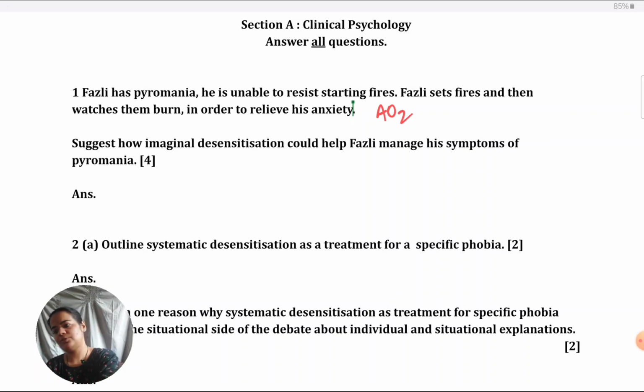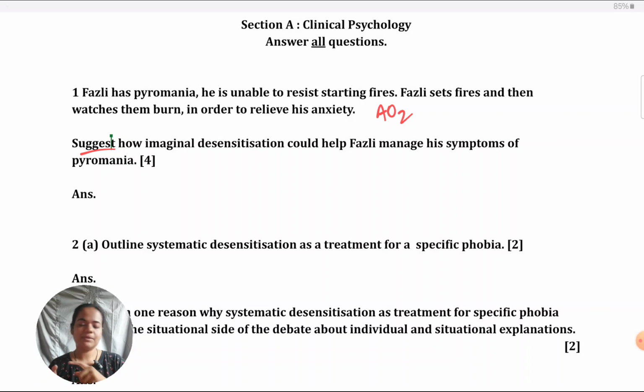Next thing you need to notice, the command term is "suggest." Again, linking to the same fact that you need to suggest, or you need to apply what you've learned to Fuzzly. Suggest about Fuzzly. That's what they're trying to tell you.